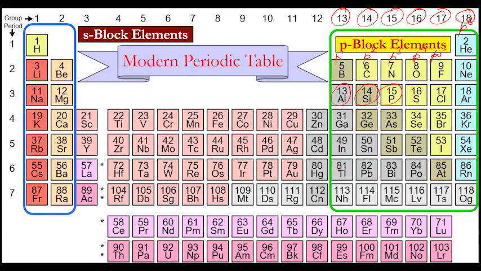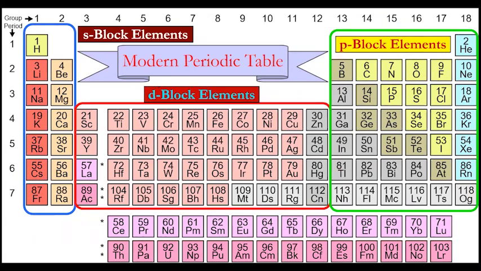Let me know. Good. Now next one is D block elements. These are all D block elements in between. That is group 3 to group 12. And now who will tell me that group 3 to group 12, these are total 10 groups. Tell me why these are 10 groups.